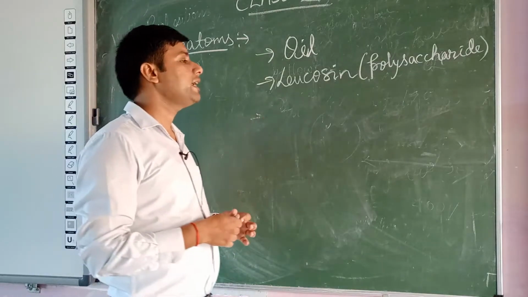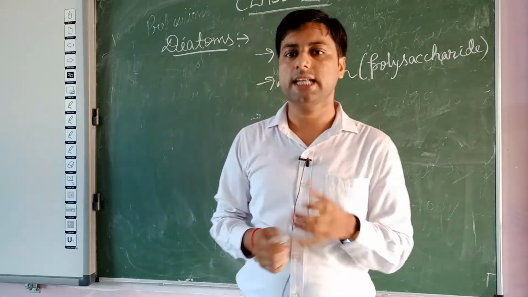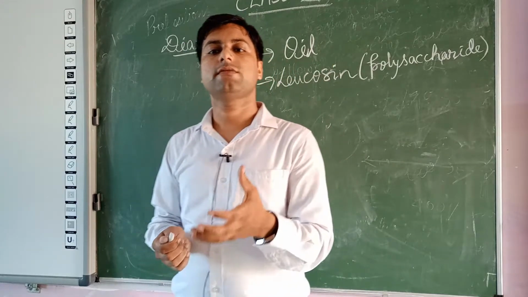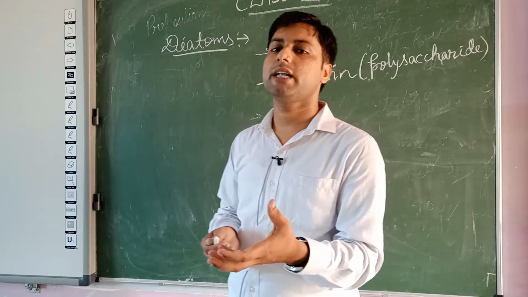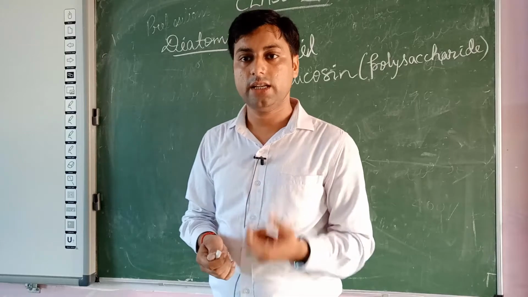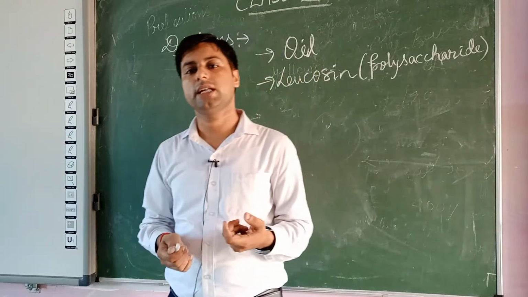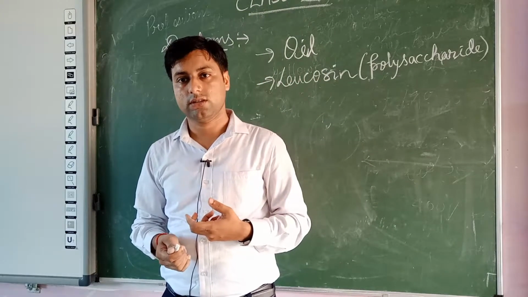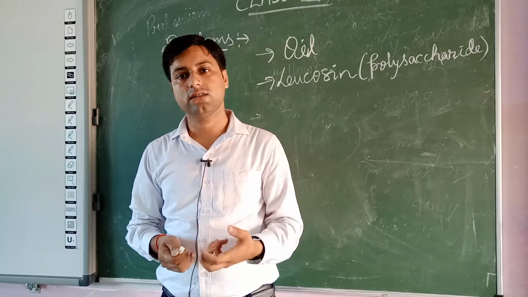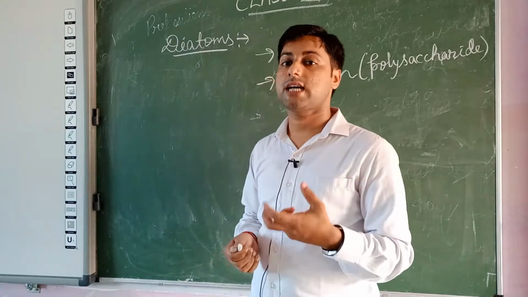So in case of diatoms, the reserve food material, as an example: in case of animals the reserve food material is glycogen, in case of bacteria the reserve food material is glycogen, in case of green plants the reserve food material is starch.